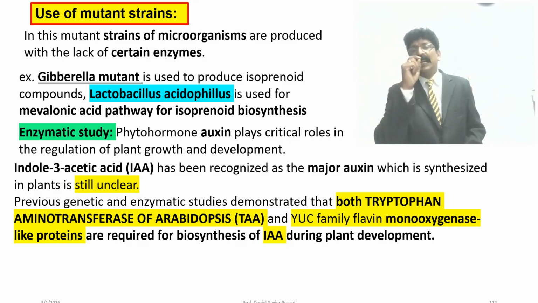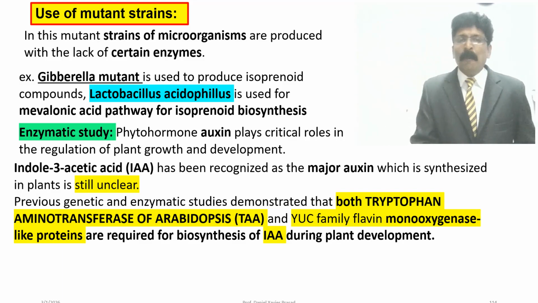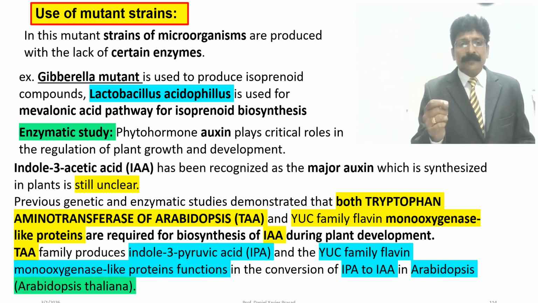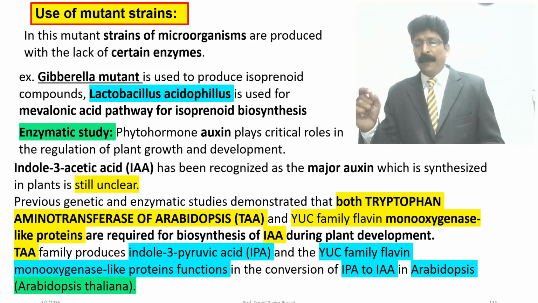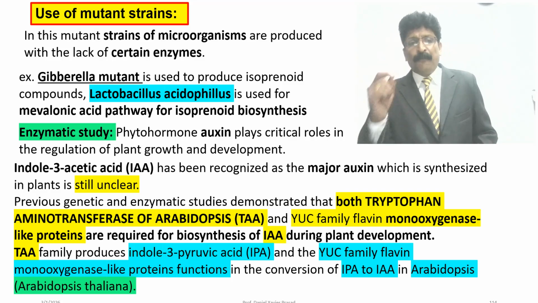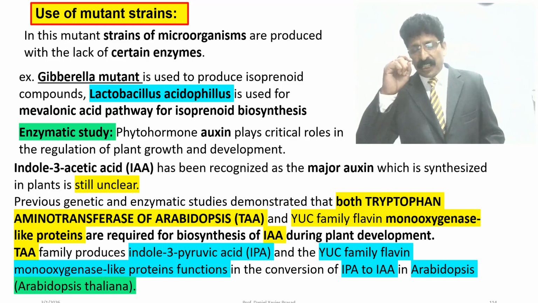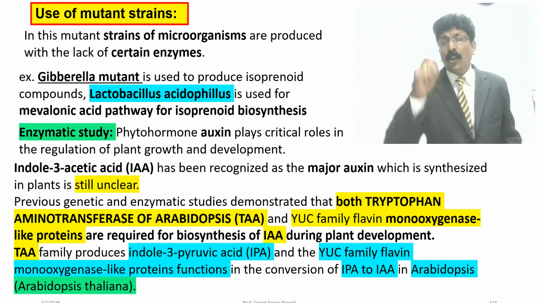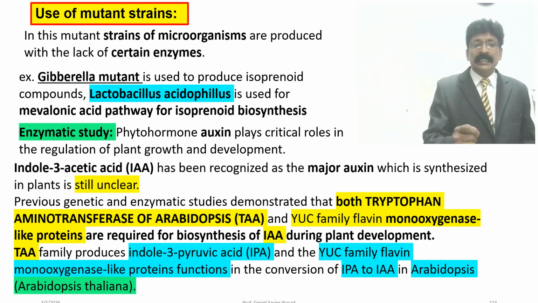Auxins, gibberellins and hormones responsible for the development of the plant can be studied by means of mutant strains. The TAA family, that is, tryptophan aminotransferase, produces indole-3-pyruvic acid, IPA, and the YUC family, the flavin monooxygenase-like protein, functions in the conversion of IPA, indole pyruvic acid, to indole acetic acid in Arabidopsis thaliana.